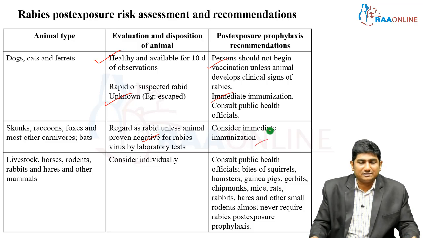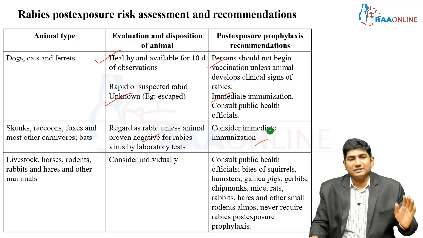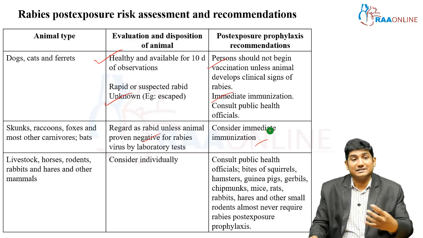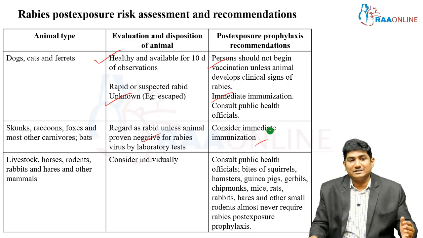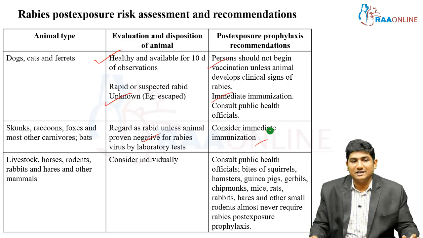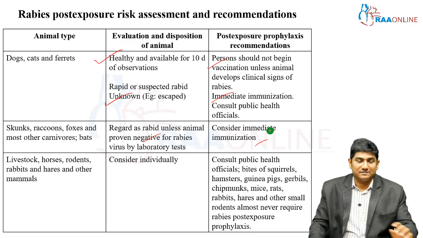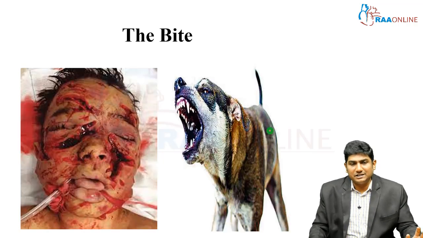Otherwise, livestock like horses, rodents, rabbits, you need to consider individually whether this particular animal is being observed or is showing any other signs of rabies, all these things. Always consult with the public health officials and they will decide how to proceed with this kind of animal bites.